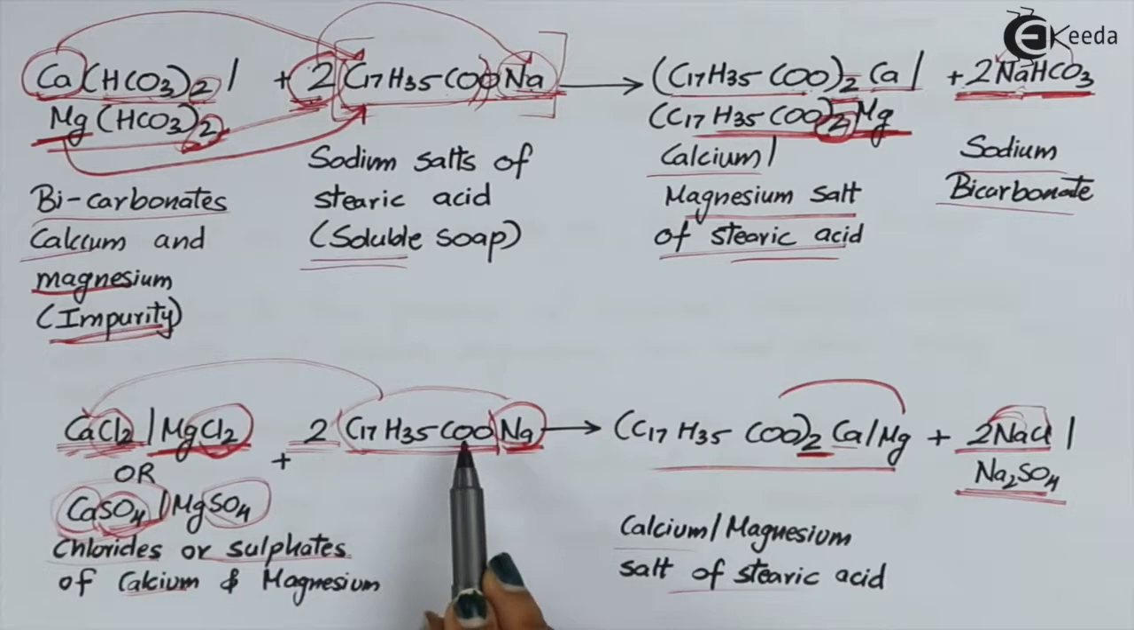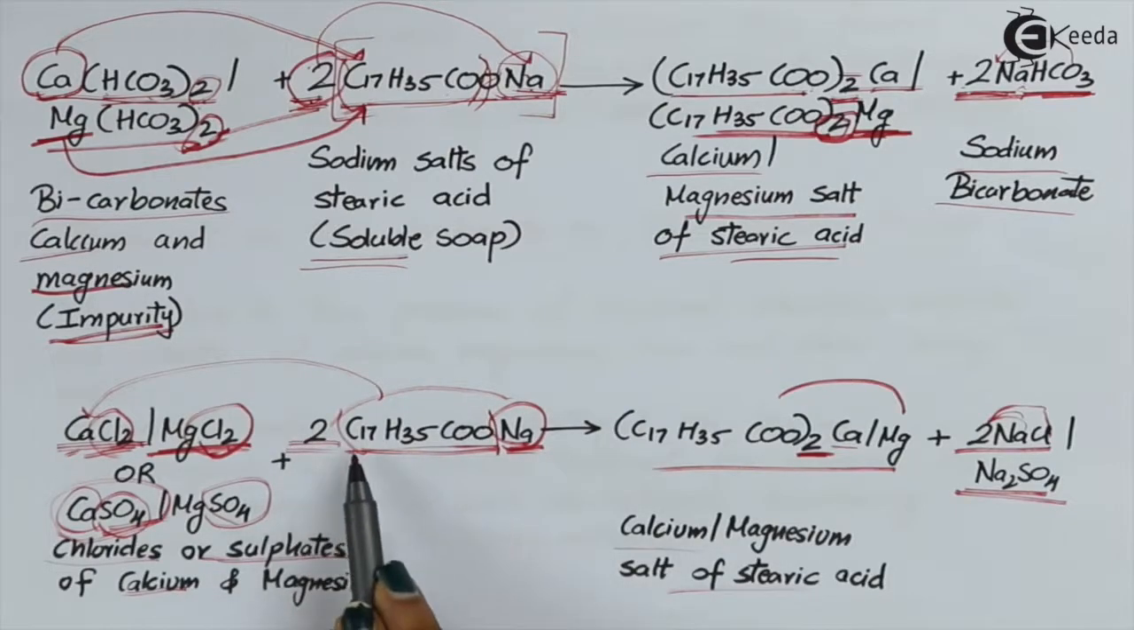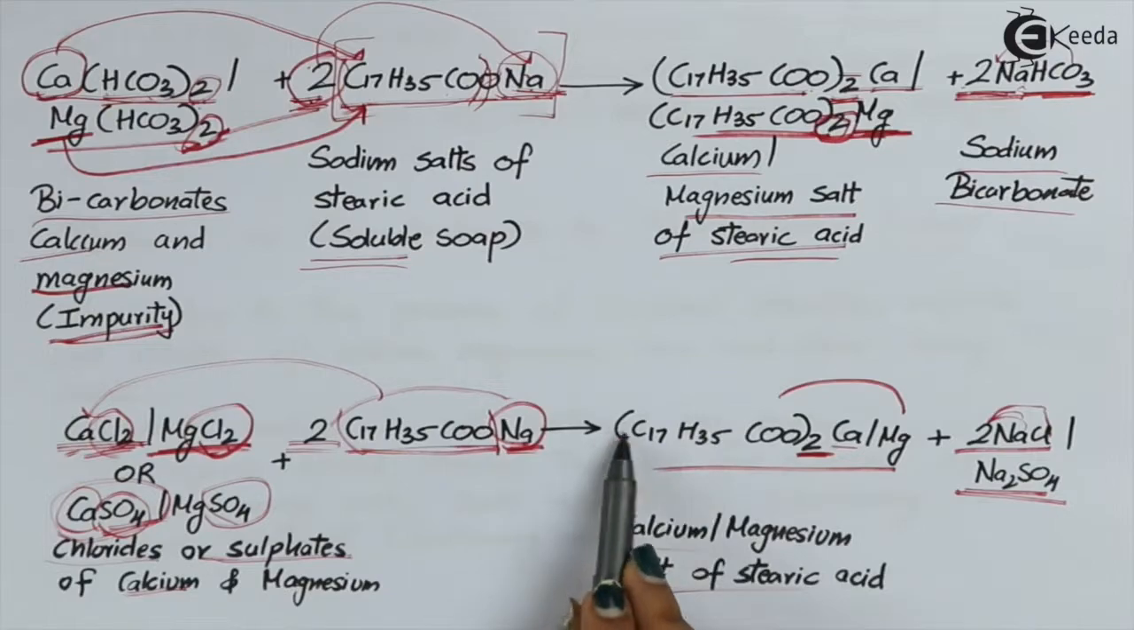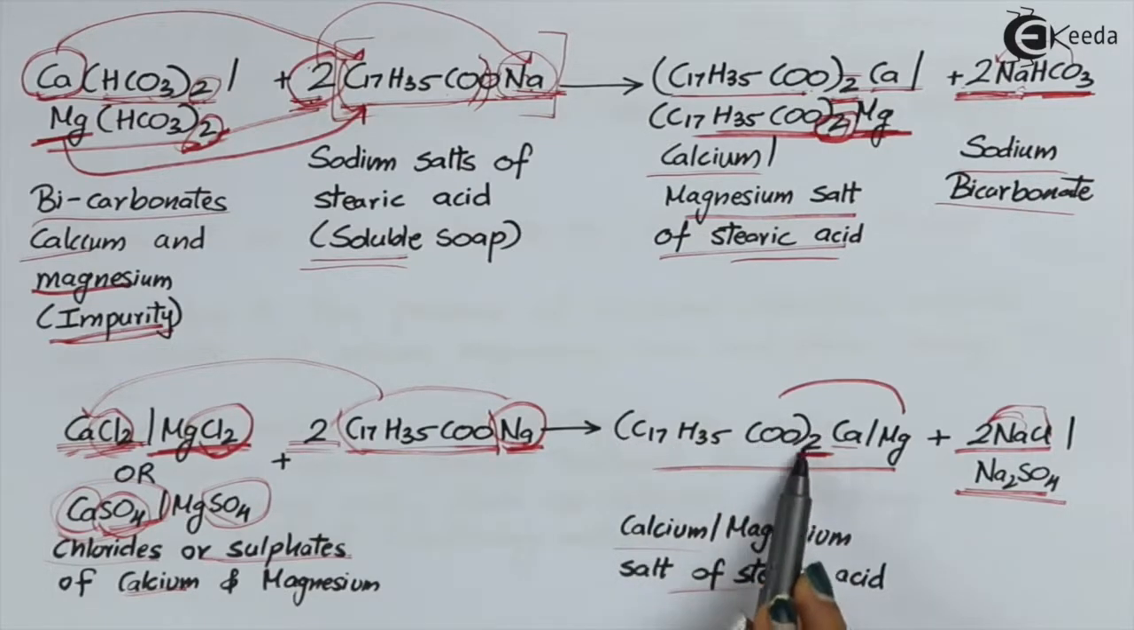This calcium will go and get attached to the first part of this, that is C17H35COO, forming (C17H35COO)2Ca. Now whatever is remaining will form the byproduct.